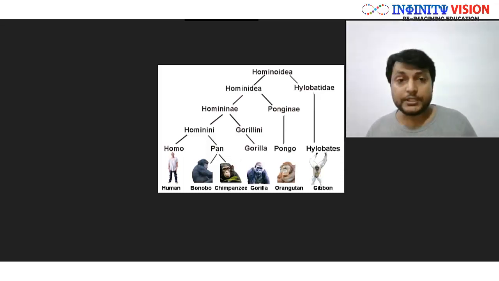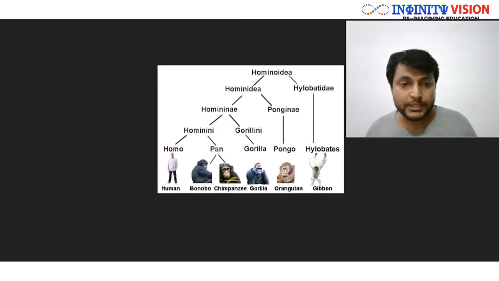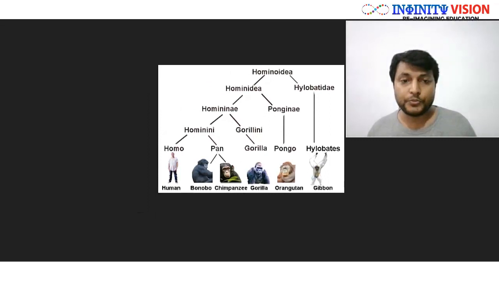Here is the human, this is the bonobo monkey, this is the chimpanzee, gorilla, orangutan, and gibbons. Remember, your option C said that humans, chimpanzees, and gorilla evolved from a common ancestor, right?